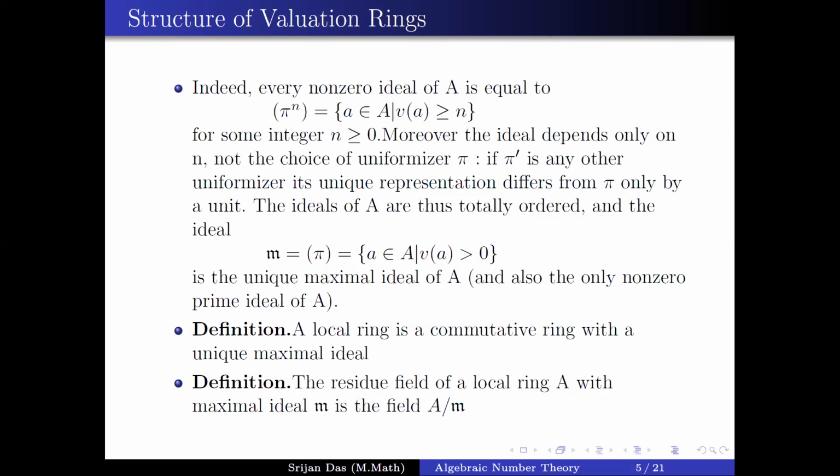Now what is an example of a valuation ring? We can take the ring Z and localize it at a prime ideal P. Then Z_P is a valuation ring of the fraction field Q, and the unique maximal ideal is the ideal generated by P. P Z_P is the unique maximal ideal, and the residue field is Z_P mod P Z_P, which is isomorphic to Z mod PZ, the finite field of order P.